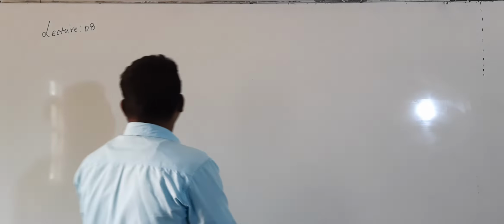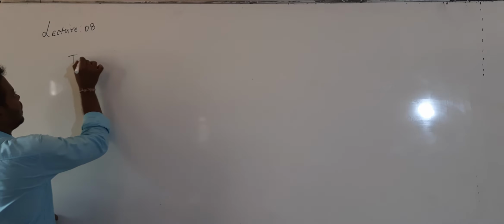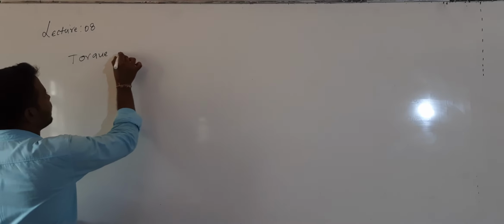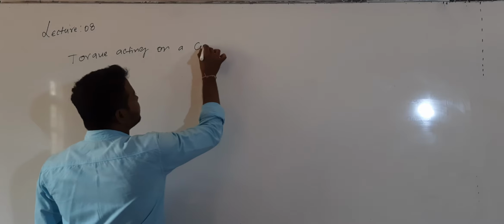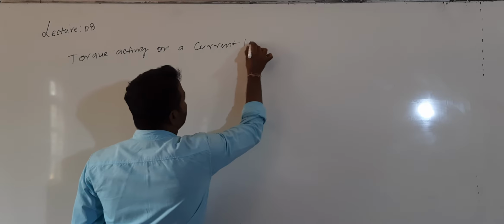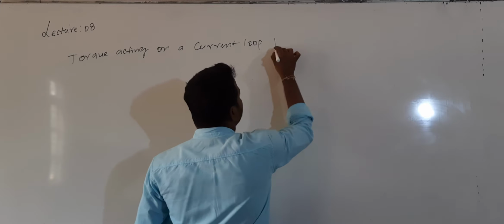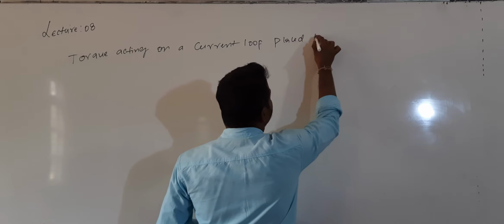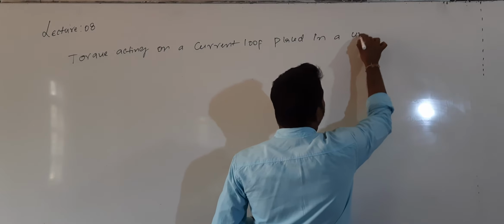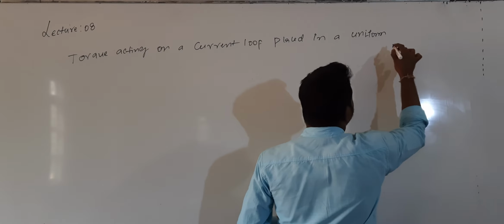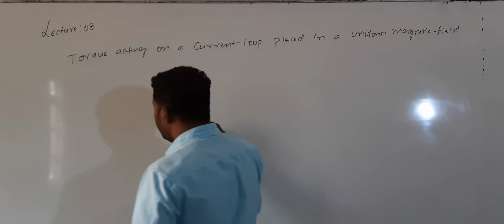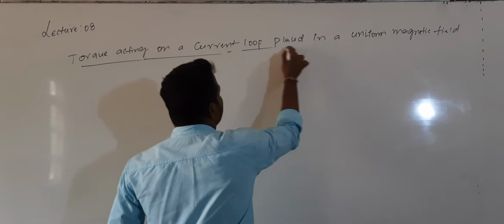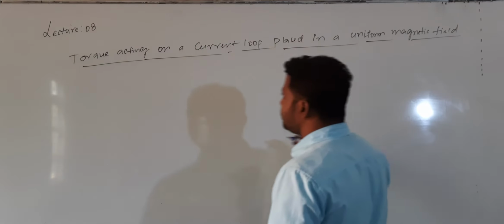So today's topic is the expression for torque acting on a current loop placed in a uniform magnetic field. It's a very important question, and in this chapter this is the third 5 marks question.